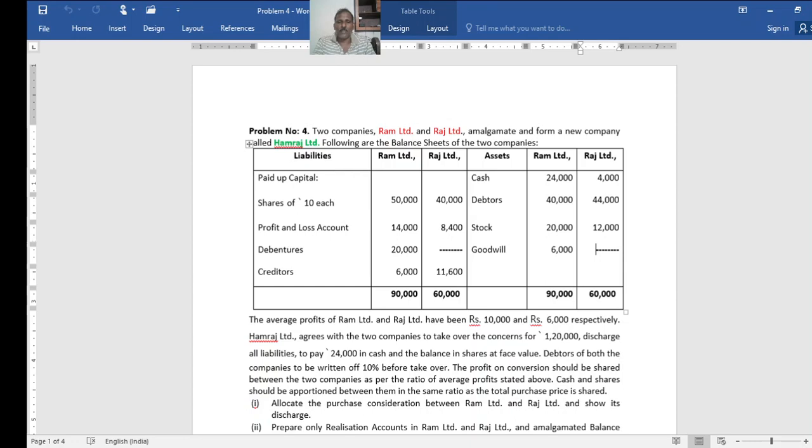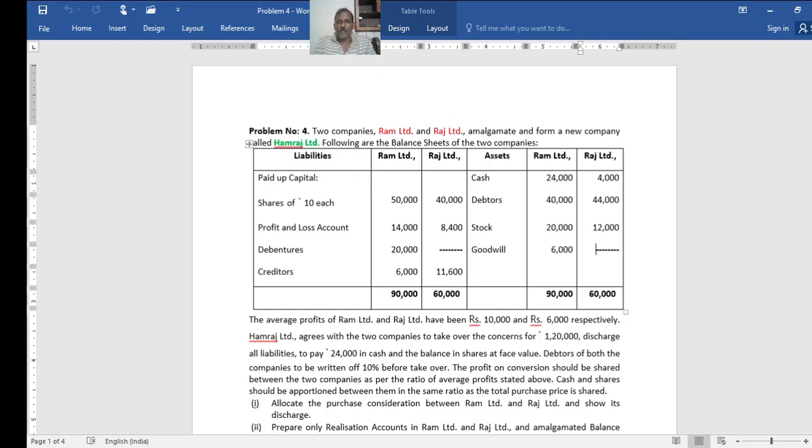Hamraj Limited agrees with the two companies to take over the concern. See, take over the concern, that is the business. It purchases the business for a combined consideration of rupees 1,20,000, and discharges all the liabilities. That means liabilities are taken over, and this 1,20,000 will be settled in the form of 24,000 cash and the balance in shares of the face value, face value 10 rupees. Remember, debtors of both the companies are to be written off by 10% before takeover.